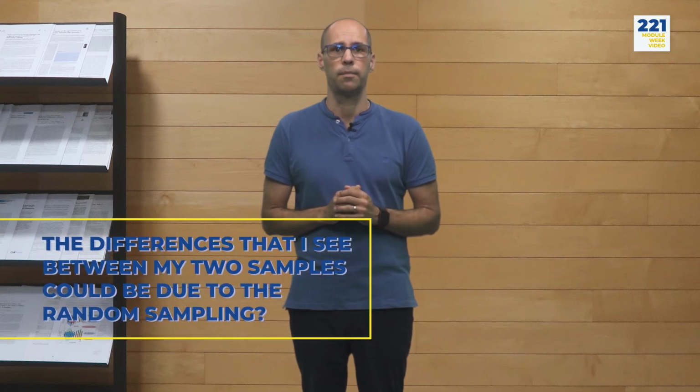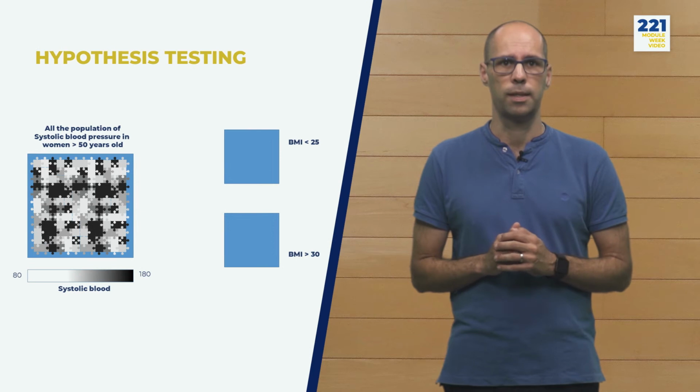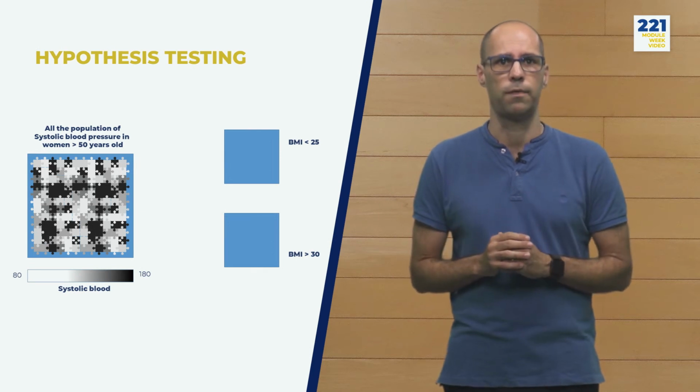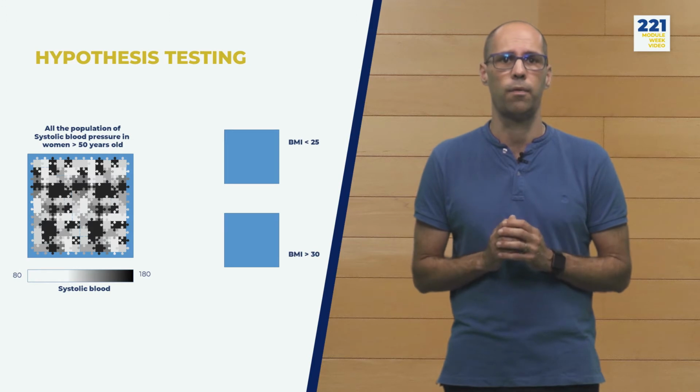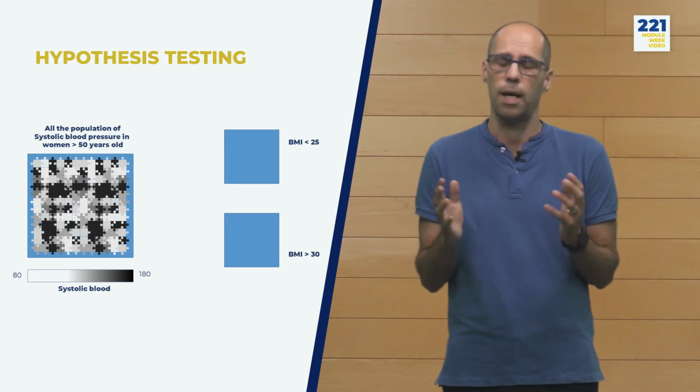So this brings us to the capital question in hypothesis testing. The differences that I see between my two samples could be due to the random sampling that I have performed, or to put it in other words, let us imagine that the puzzle represents the world population of women above 50 years old. Each piece corresponds to a woman, and heterogeneity in the gray color represents the overall variance we observe in our samples.